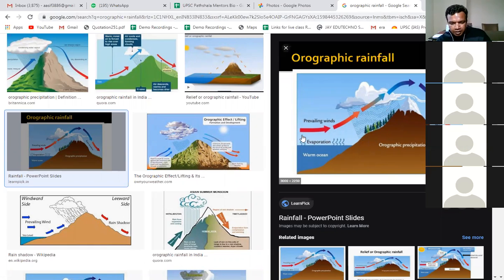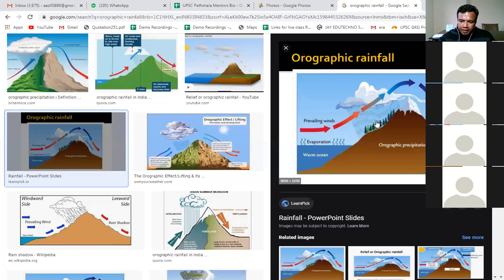So winds bring the moisture and add moisture, and at the same time the wind is also moving upwards. So as I told you, when the wind moves upwards, what will happen? Again here there is condensation, because as we move upwards the temperature decreases, and since the temperature decreases there is rainfall here,